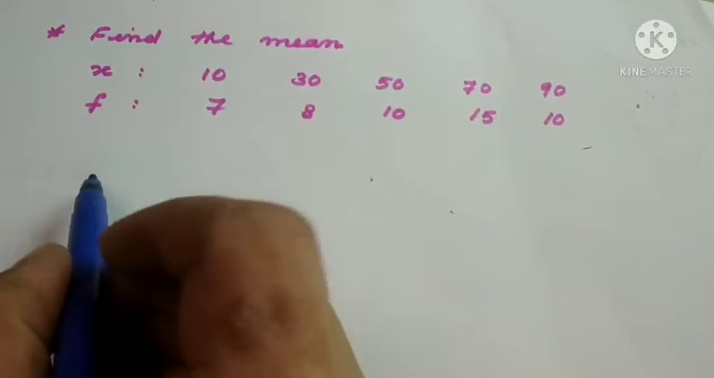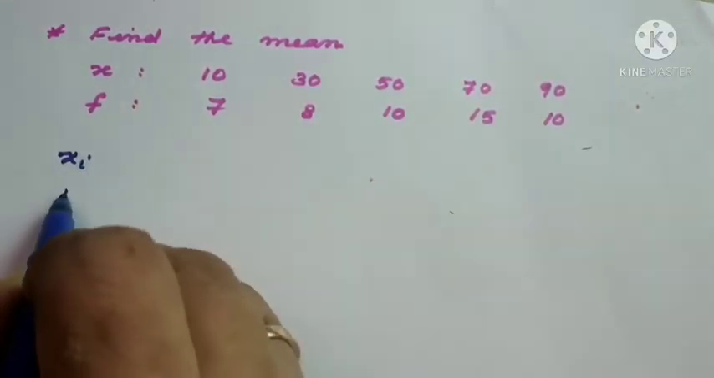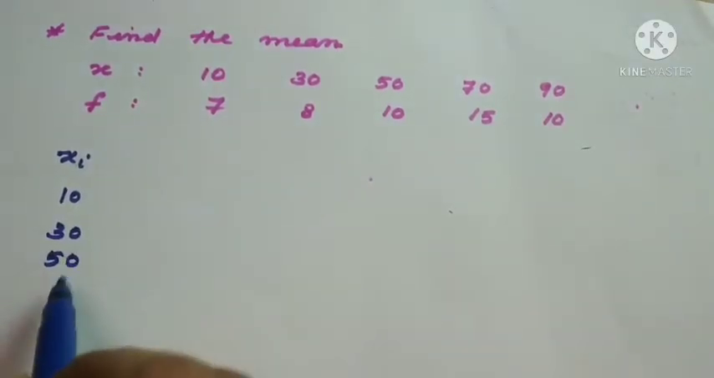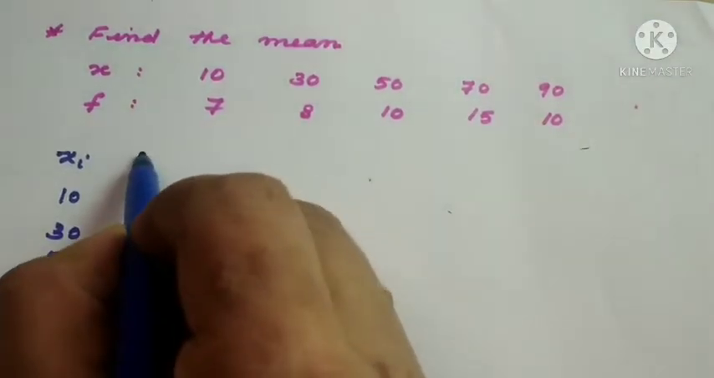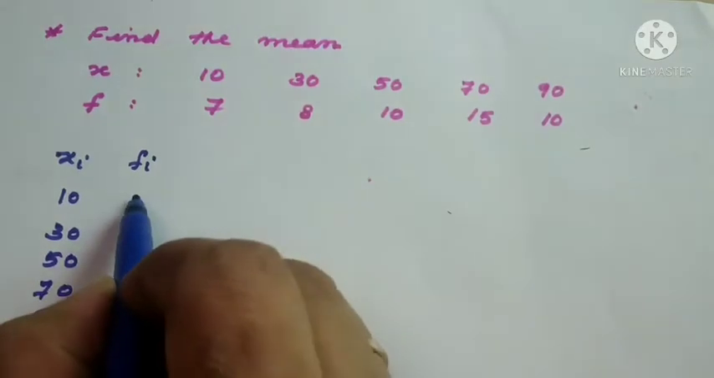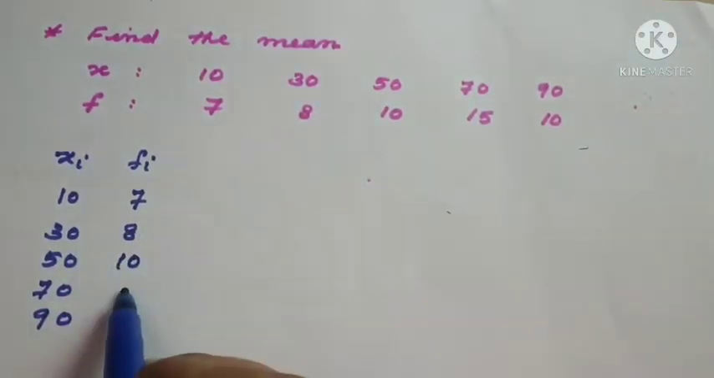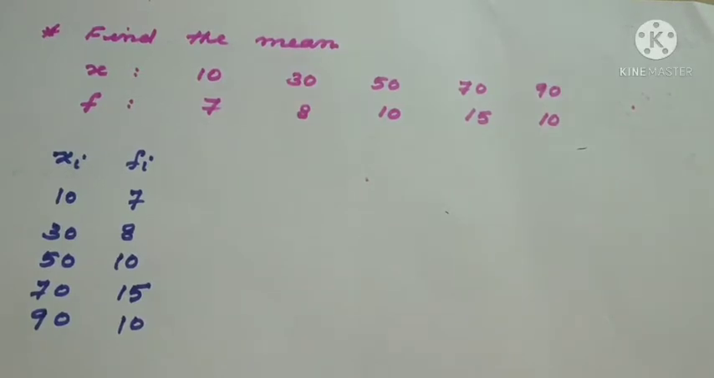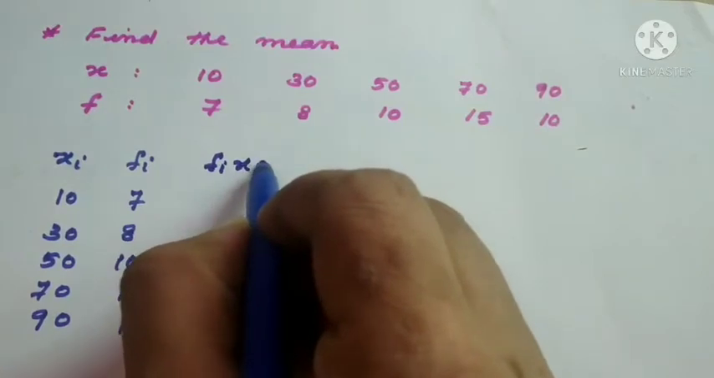So what I should do here, I should write xi as the first column, that is 10, 30, 50, 70, then 90. Then the corresponding frequencies fi: 7, 8, 10, 15, 10. Always write in the column method, then it will be easy to take the product and all. So what is the third column? fi xi.